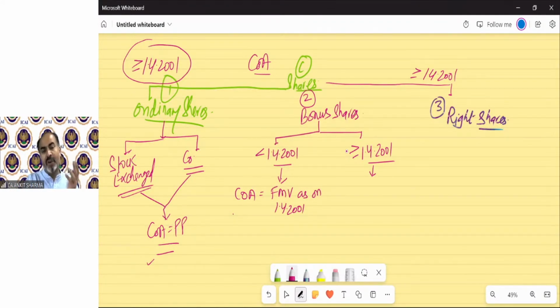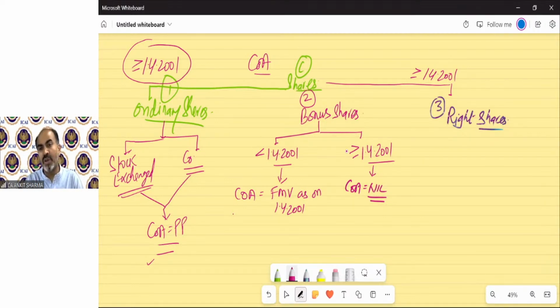Clear? And if you have received these bonus shares on or after 1/4/2001, the cost will remain nil. The cost will be nil. Clear? I hope it's clear. Fine. So that was the treatment of bonus shares.